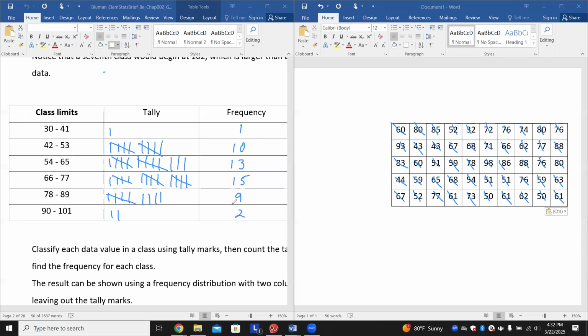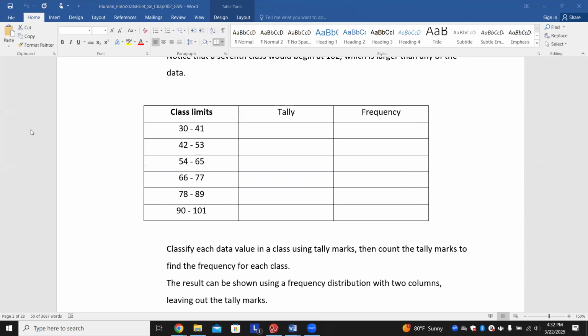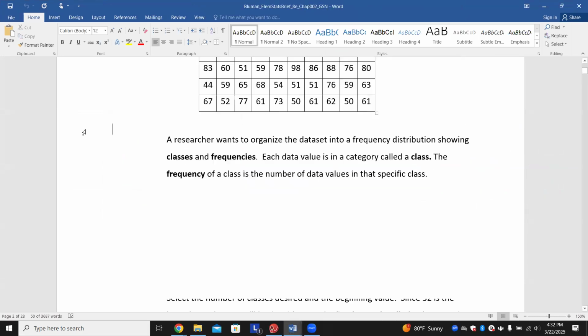Always check to make sure you got to 50. So we got 11, 24, 39, 48, 50. So we definitely got 50. We didn't forget any numbers, but that does happen. All right. So now, there you go. Now we got those numbers. You've done your first frequency chart.